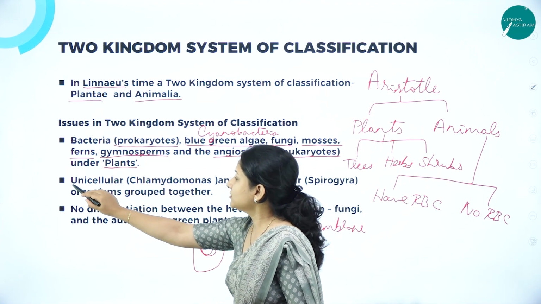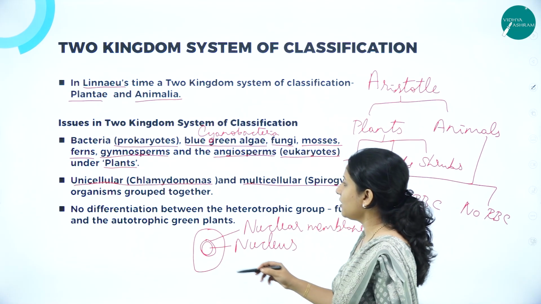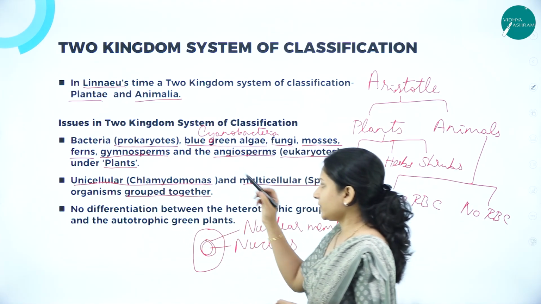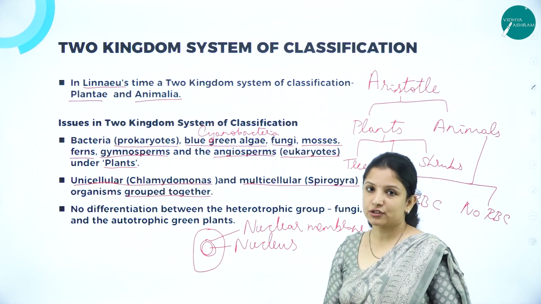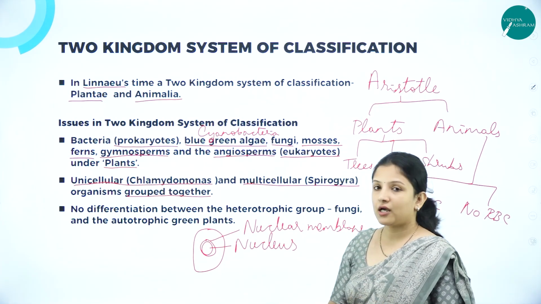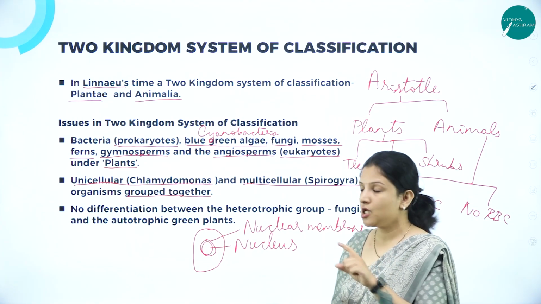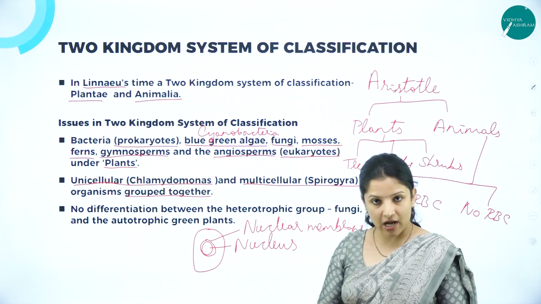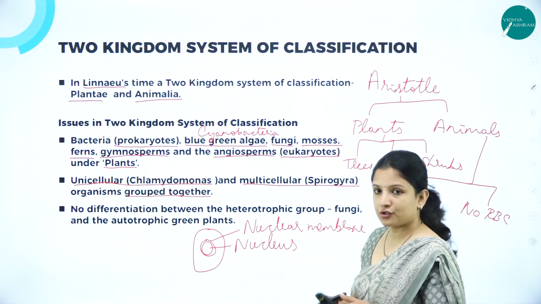And next, unicellular Chlamydomonas and multicellular Spirogyra were grouped together. Chlamydomonas and Spirogyra were put under plants. It is wrong because the Chlamydomonas organism is unicellular, made up of one single cell, whereas Spirogyra, which is an algae, is made up of multiple cells. So therefore this is wrong.